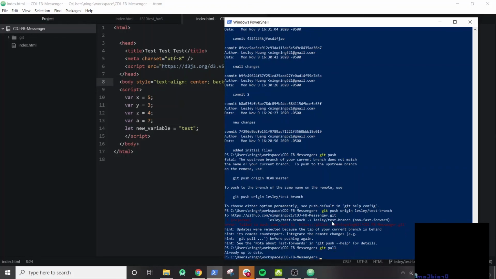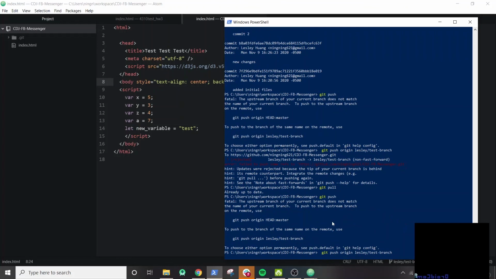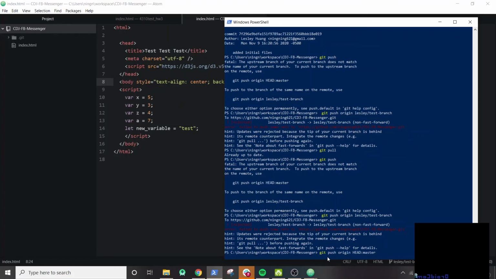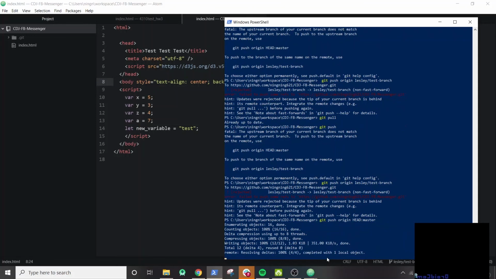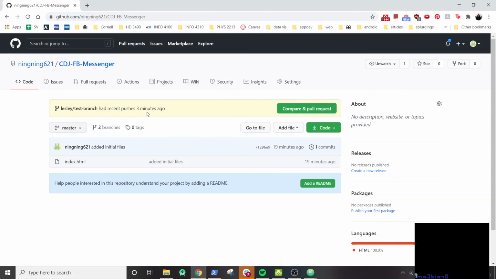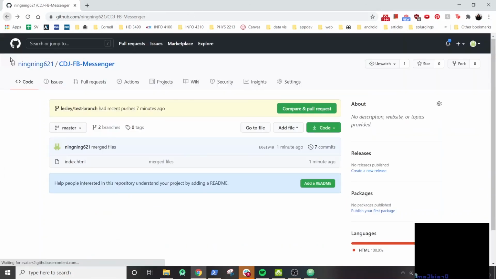Git pull. Git push. Okay, nice. Now it should be pushed. Nice. So let me refresh. And nice, now we have merged our files.